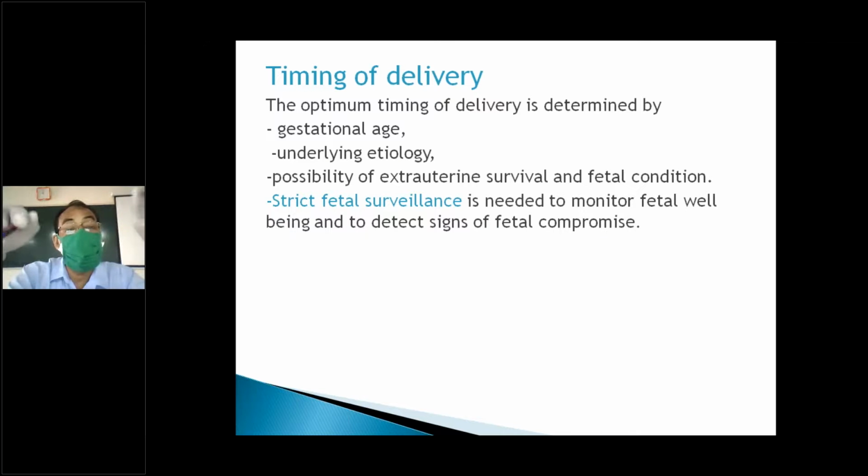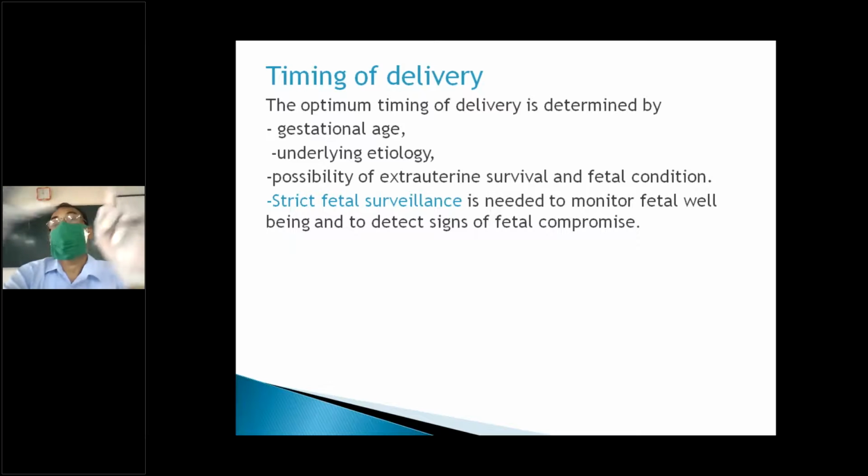Then the place of delivery. All IUGRs should be delivered at a tertiary center, because for a small baby there should be facilities for neonatal ICU in case of asphyxia. A pediatrician should be available. An anesthetist should be available because anytime we may have to terminate by cesarean section.